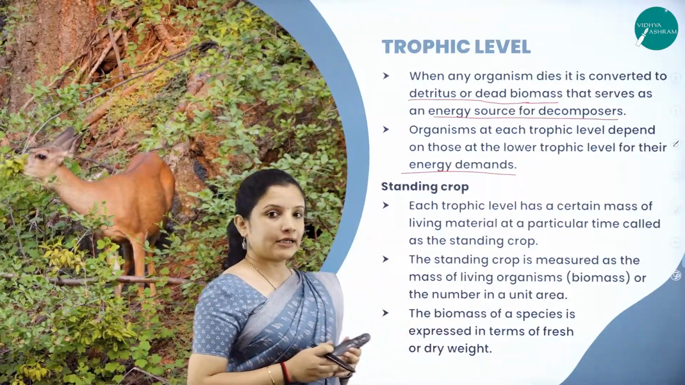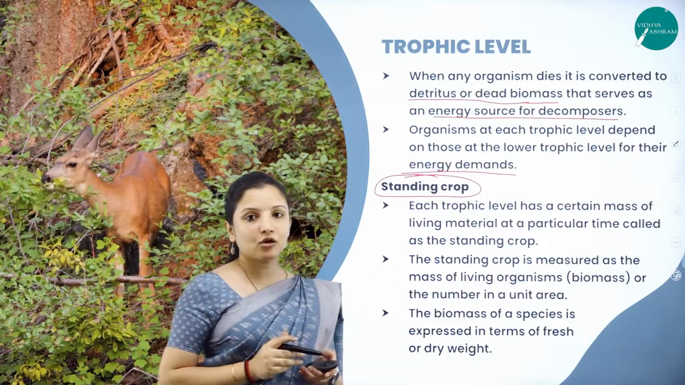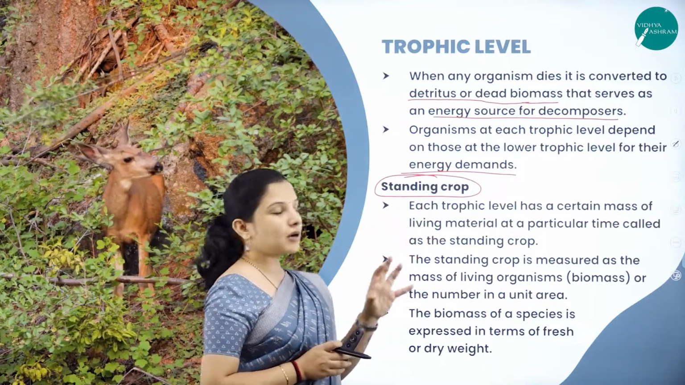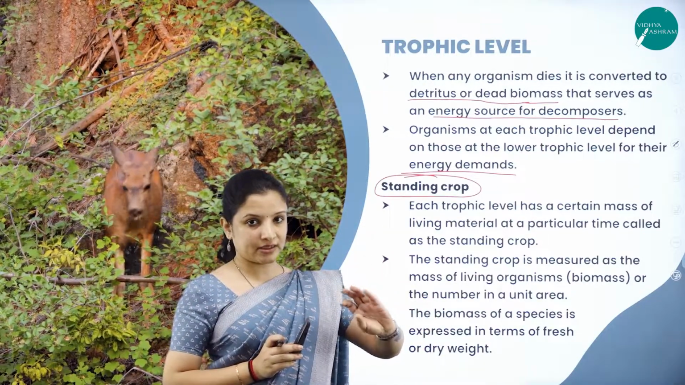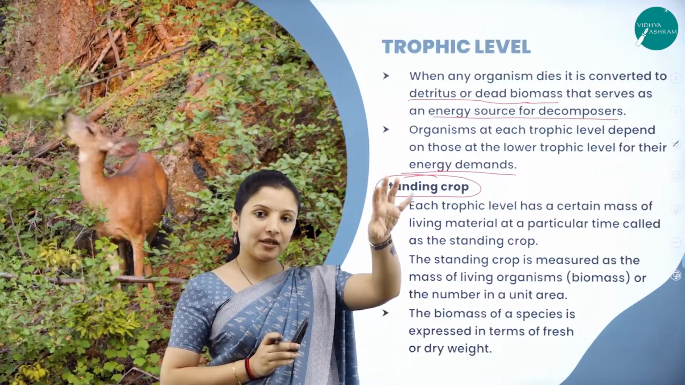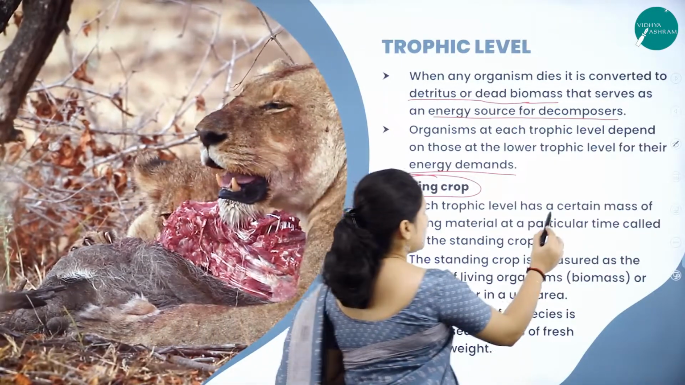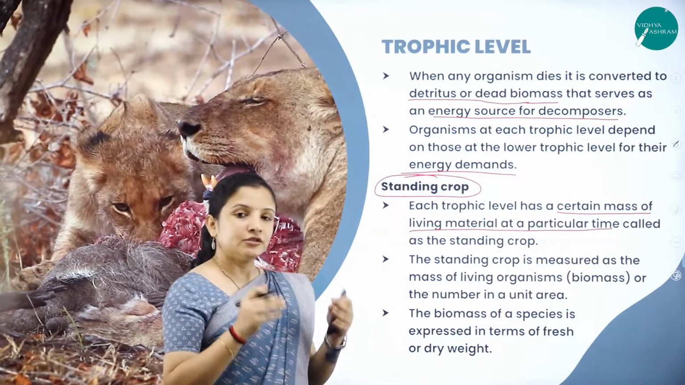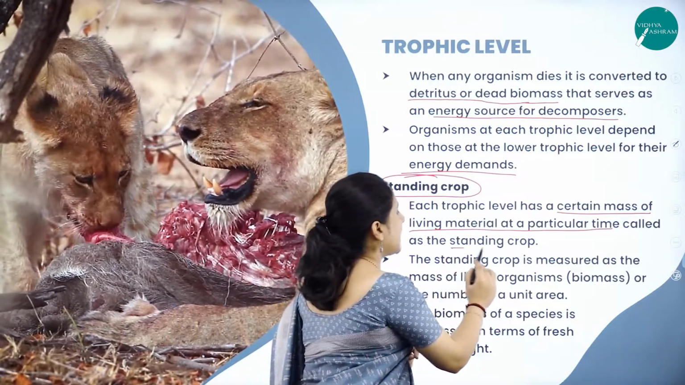So, there is one more word that we have to understand here, which is very important. This is called a standing crop. What is the standing crop? So, each trophic level has a certain mass of living material, right? In producers, there is a certain amount of plants present. In primary consumers, certain amounts of herbivores are there. In secondary consumers, certain amounts of carnivores are there, right? So, in each trophic level, a certain amount of living material at a particular time is present. So, at that particular time, how much living material is present, that is called the standing crop.